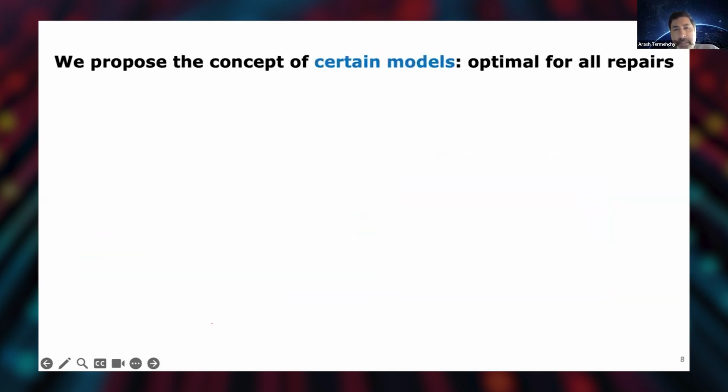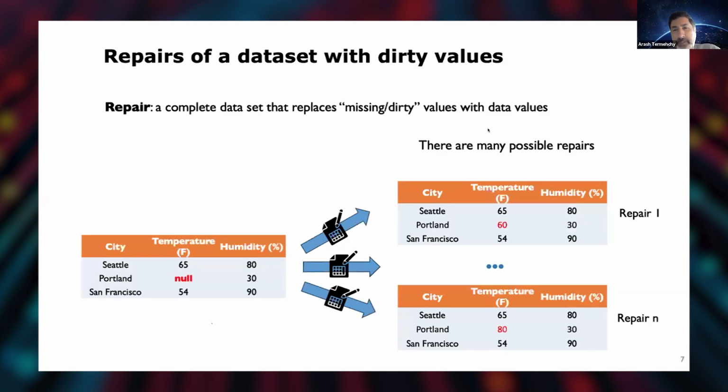So using this idea of possible repairs, I'm going to call this the set of possible repairs. Of course, as I said, most of them are not accurate, most of them are not correct. Probably only one of them is the correct one. But I'm going to call this huge set, which could be an infinite set, the possible repairs.